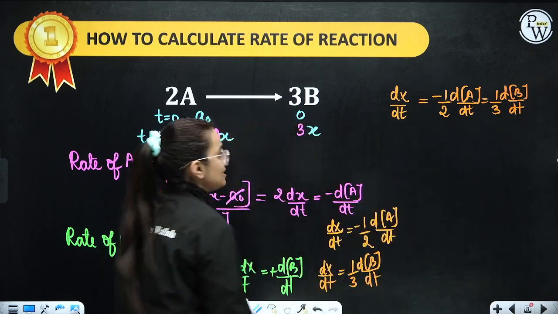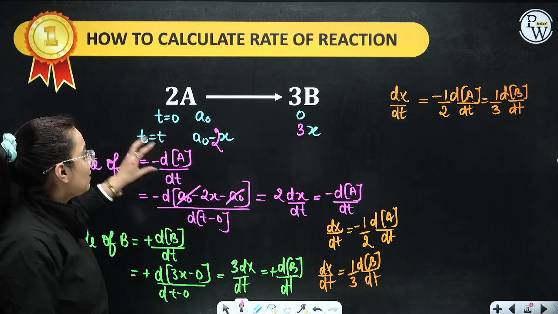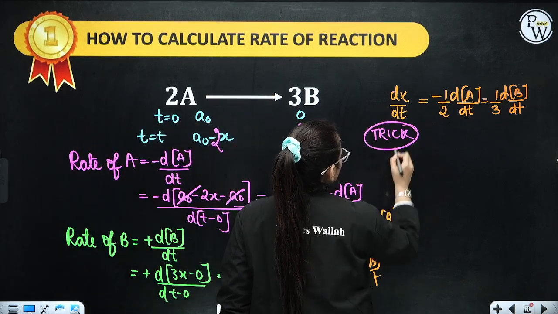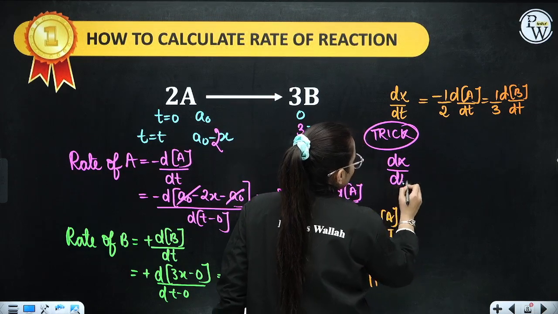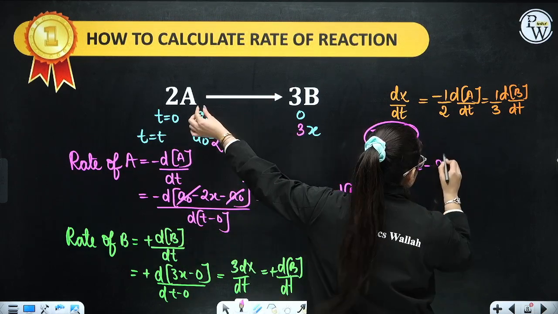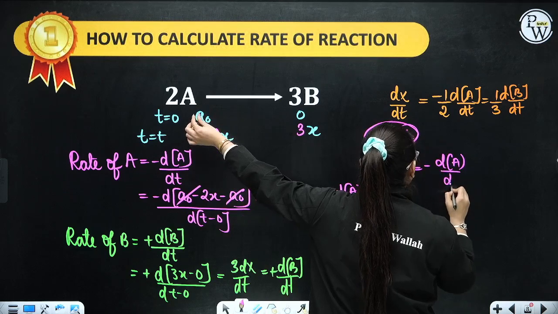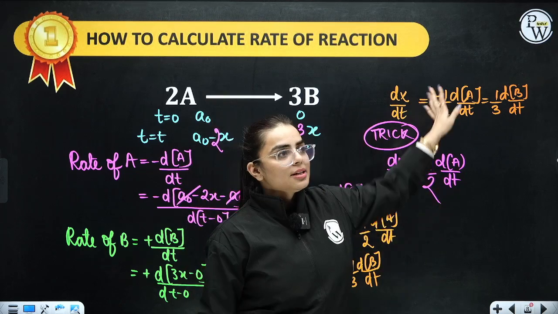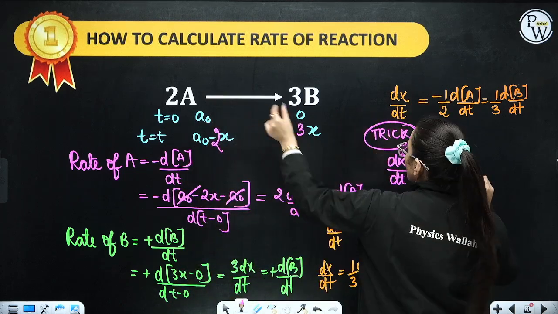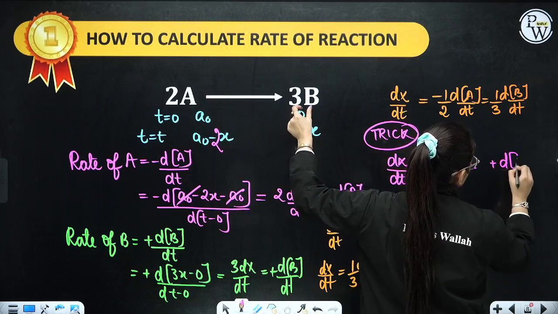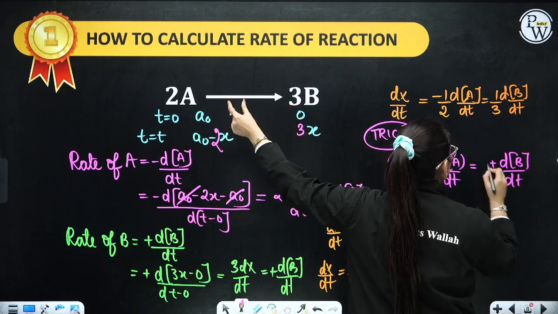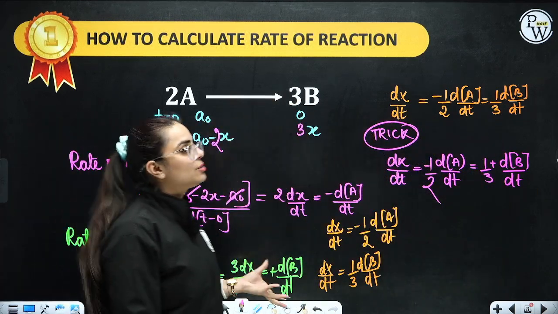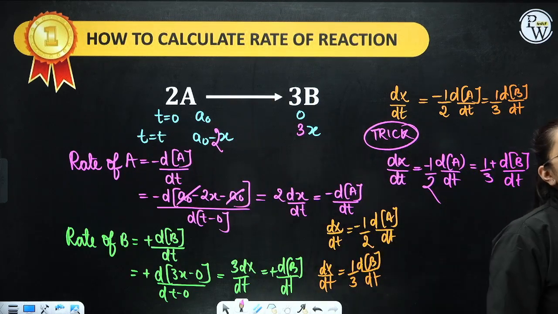So if I am talking about a trick that you can use over here: for reactant, dx by dt will always be negative. Reactant is A, so minus dA by dt. If you have any number written in front of it, if it is 2, do it 1 by 2. Now let's see for product. For product, if it is a positive value, put plus dB by dt. If it is 3, do it 1 by 3. So this is again a trick, and this is how we calculate the rate of a reaction.